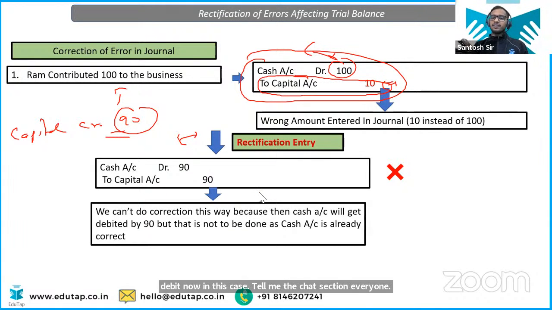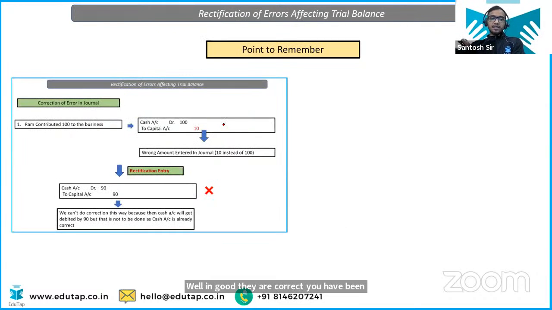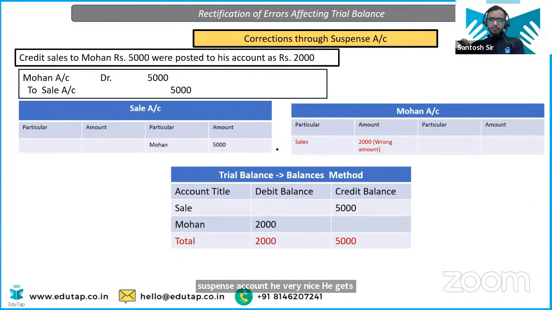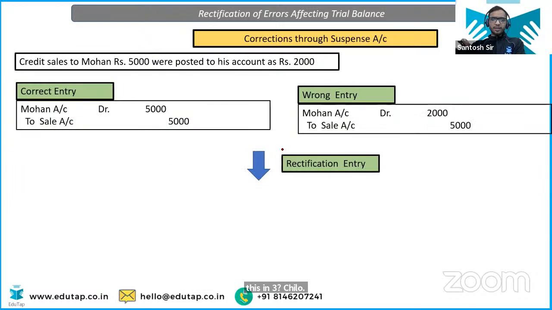Yeah, very good. You are going to debit the suspense account, because you don't have any account to debit, because all debit accounts are well and good. They are correct. So you are going to debit the suspense account. ठीक, very nice. ठीक है. So where we have this entry, चलो entry जो भी है मैंने आपको entry बता दिया. ठीक है. So this is the same thing we are doing here.